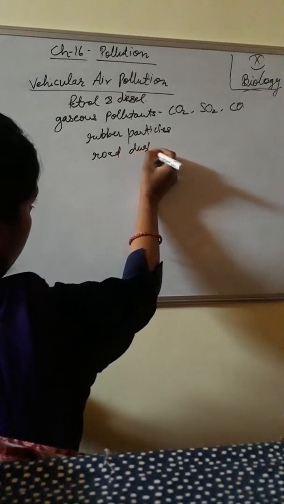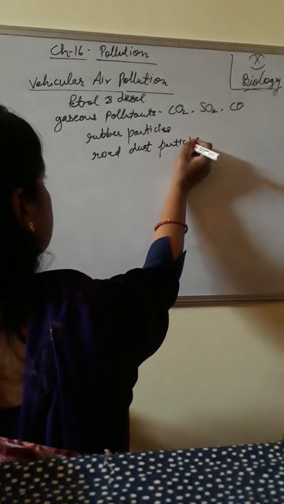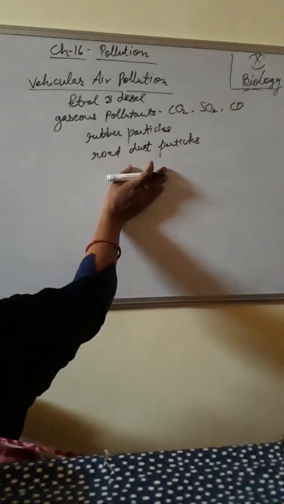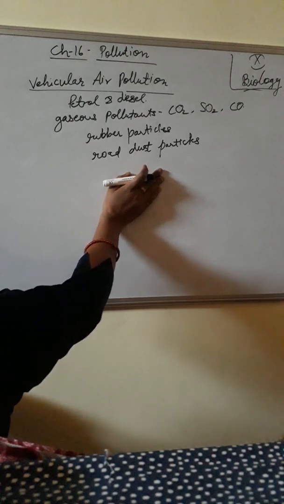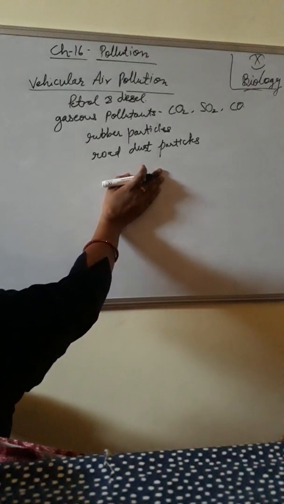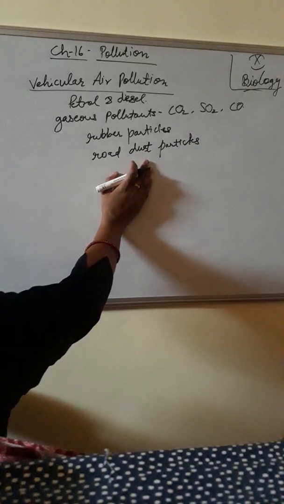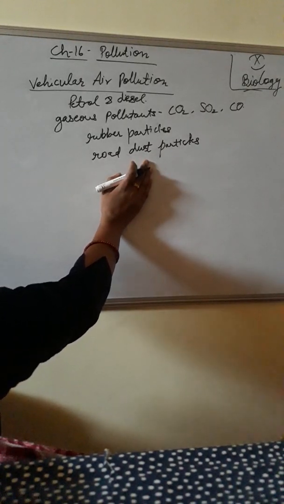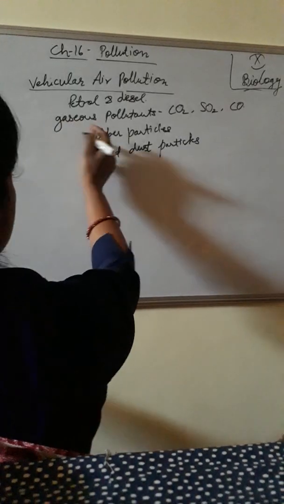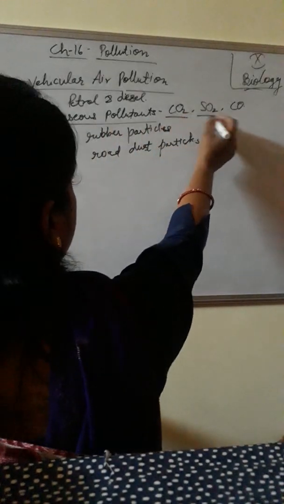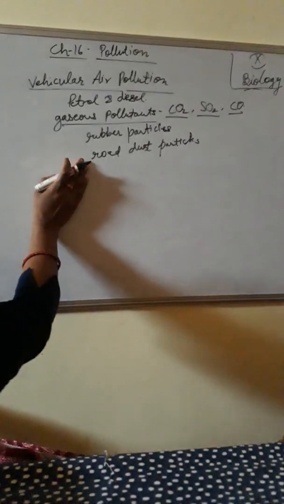Road dust particles. When the speed of a vehicle on the road goes up, it raises road dust particles into the air. You must have also experienced a lot of dust raised when the road cleaners sweep the roads every morning. Now, three gaseous pollutants: carbon dioxide, SO2, sulfur dioxide, and carbon monoxide.